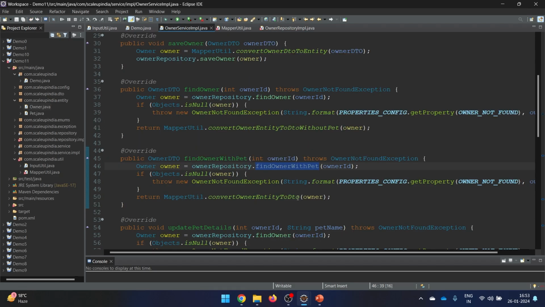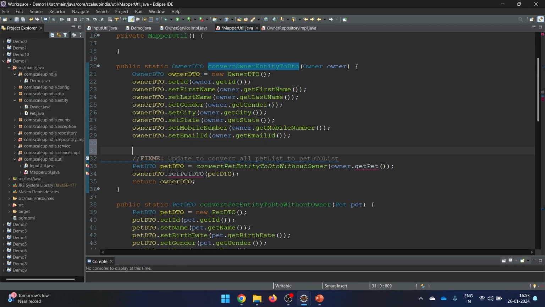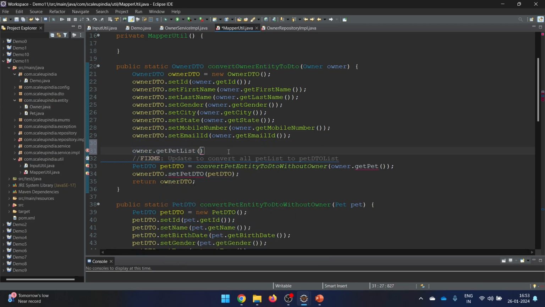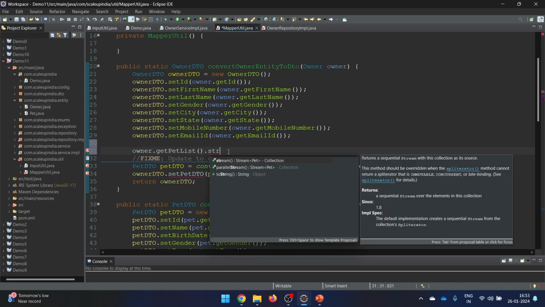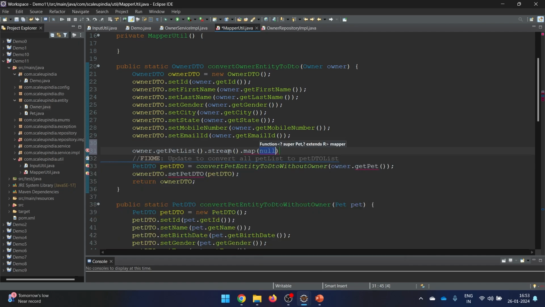Now if we go back here, we are converting this to the simple DTO, and here you see the thing which we need to do. Instead of pet to pet DTO, we need to convert pet list to pet DTO list. So again, let's quickly see how to perform the same. Let me write it here, dot get, and let me say pet list here. So number one. Now let's go for the stream. Number two, now we need to convert. So let's say map here. We will be getting a single pet.